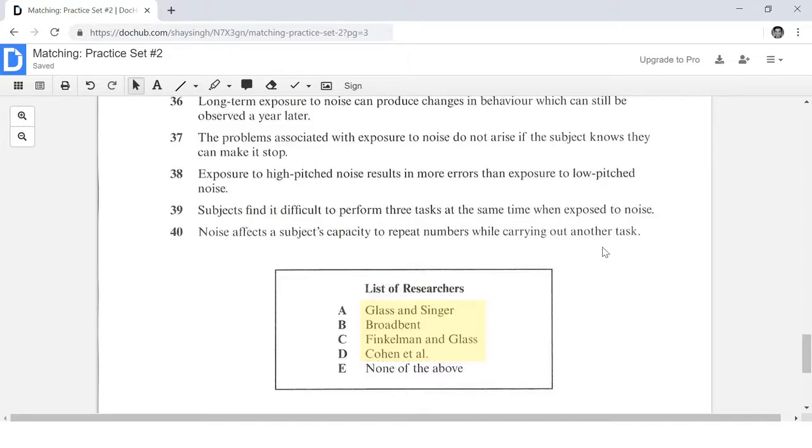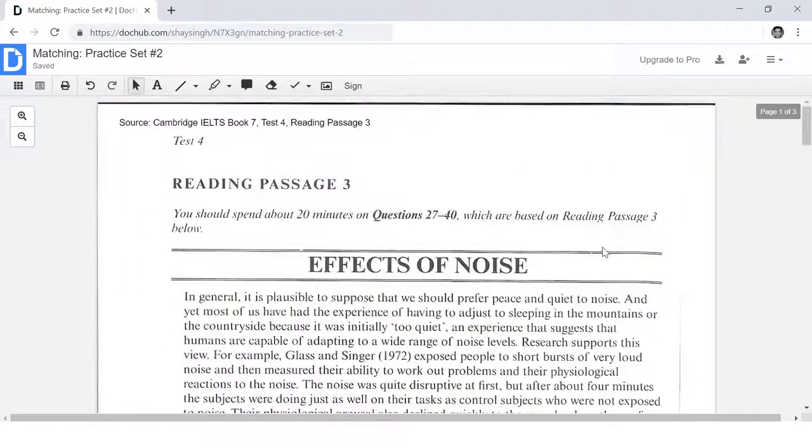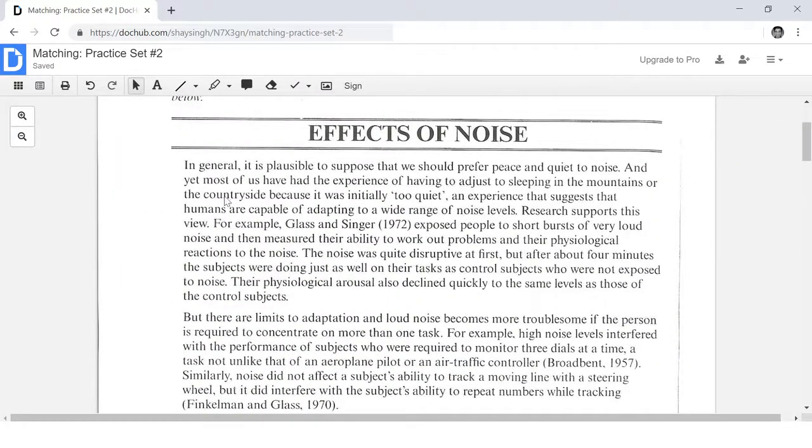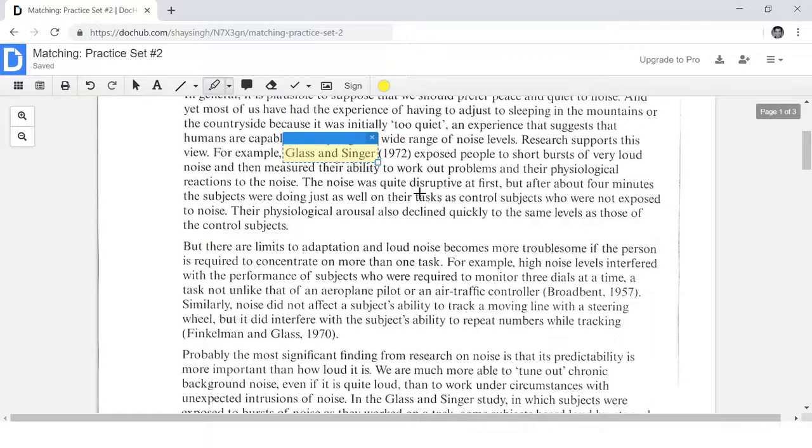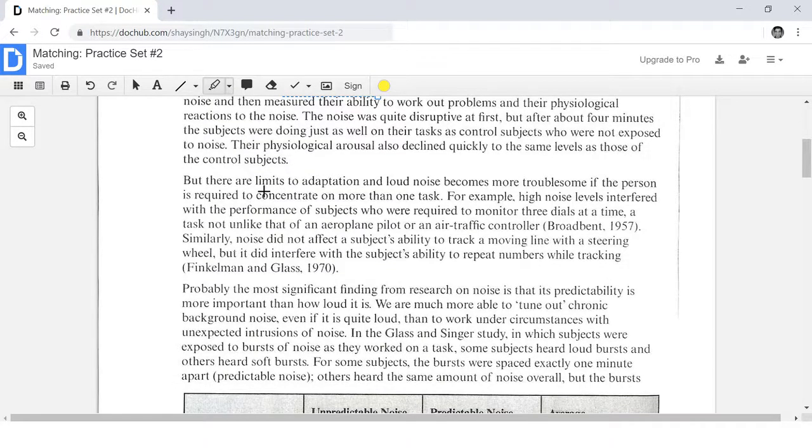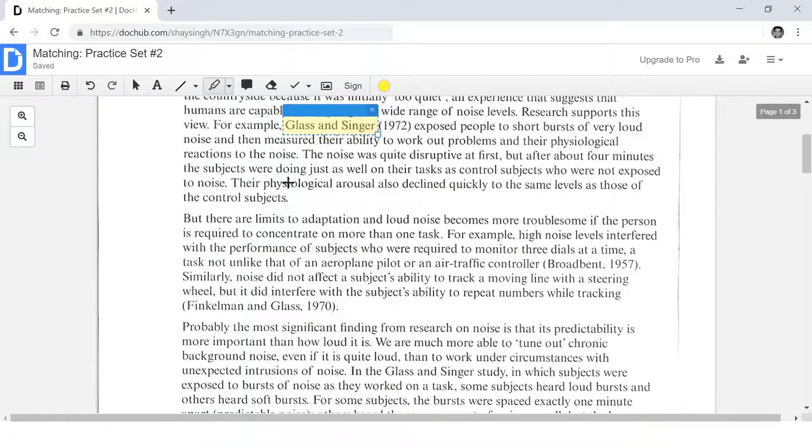So let's look for these keywords now in the reading passage. We're going to start scanning from up here. So right here I see Glass and Singer. Let's keep scanning because I want to make sure that this keyword doesn't appear again. It's possible that this keyword may appear again, in which case I will have to search for the answers in those other locations as well where this keyword reappears. So let's just go through this whole reading passage and let's just mark our keywords first. I think that will be the easiest way to go about this.